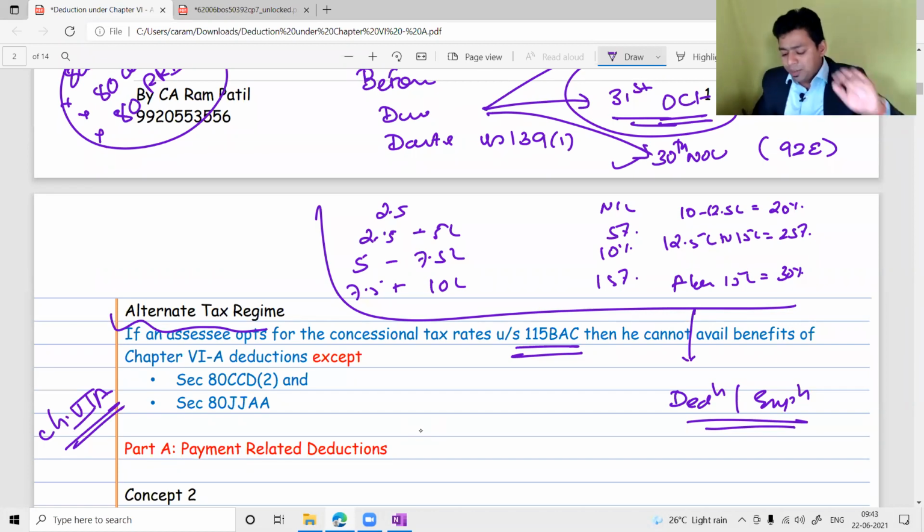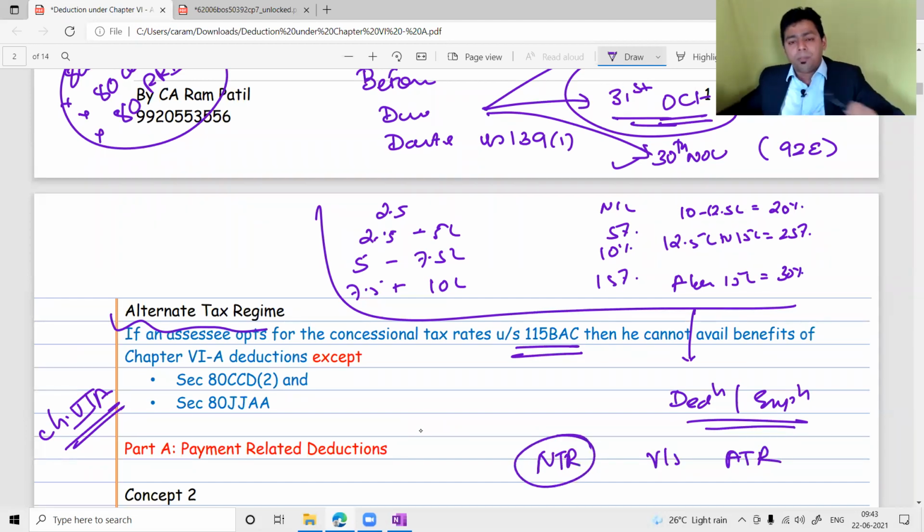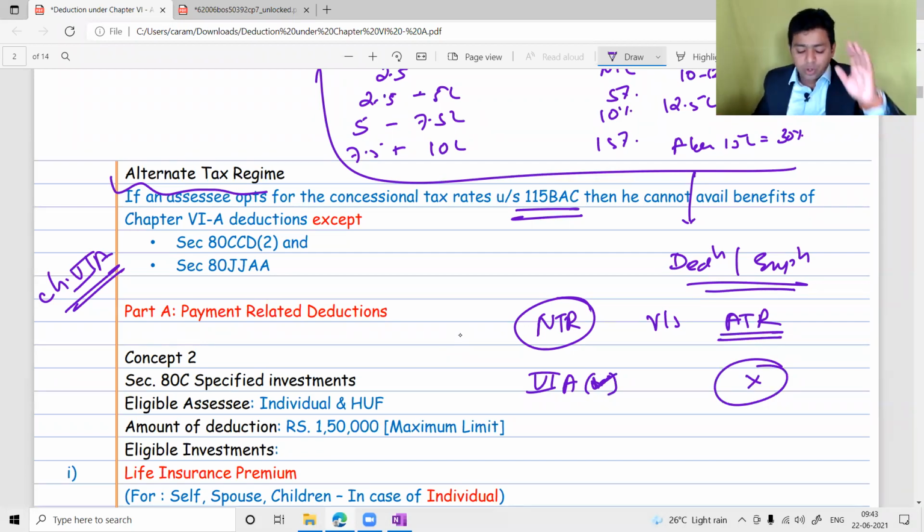In examination, they may ask you to compare the normal tax regime versus the alternative tax regime. When you are computing tax under the normal tax regime, you should consider Chapter 6A deduction. But when you are doing the calculation under the alternative tax regime, please understand, you should not consider Chapter 6A deduction. So this is what you should remember.